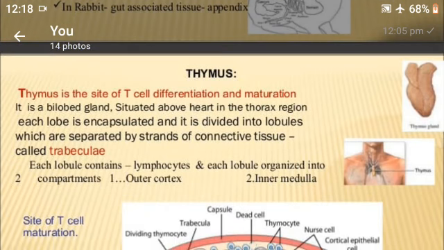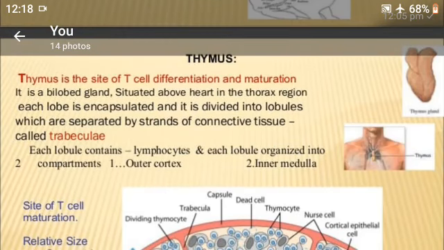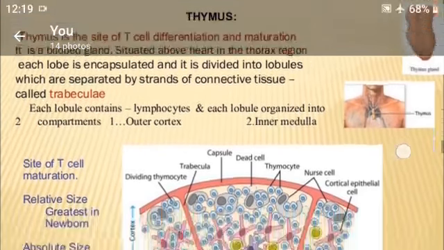Each lobule contains lymphocytes and is organized into compartments: an outer cortex and an inner medulla.